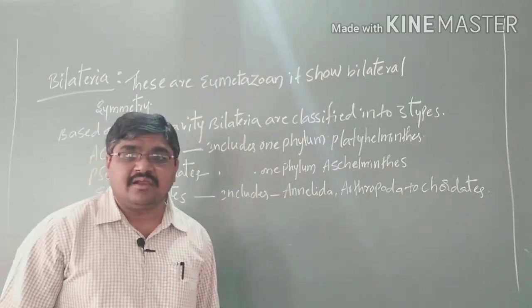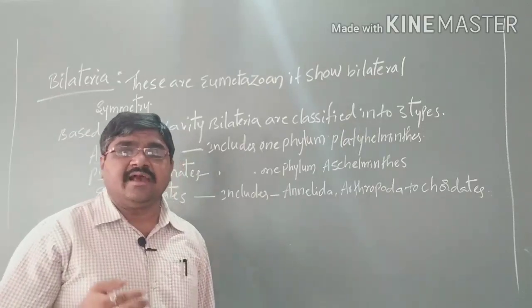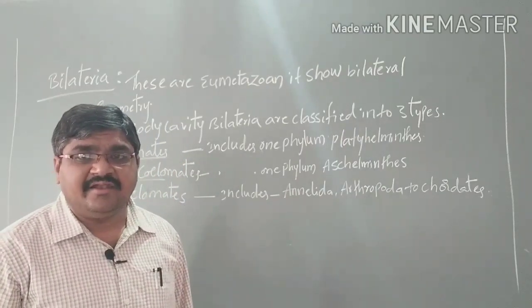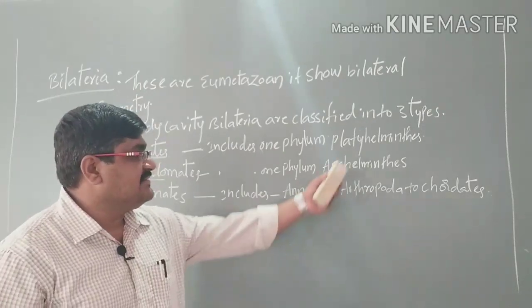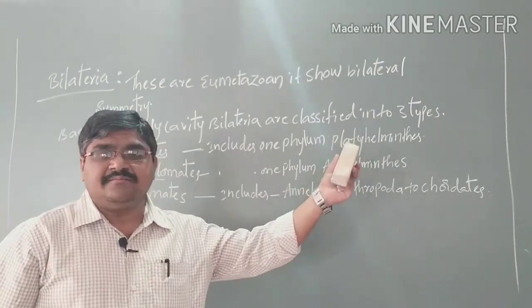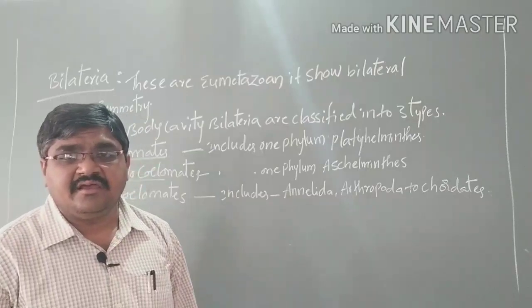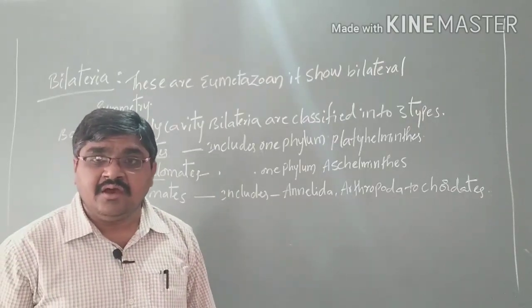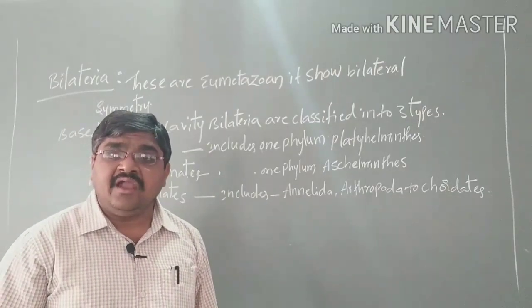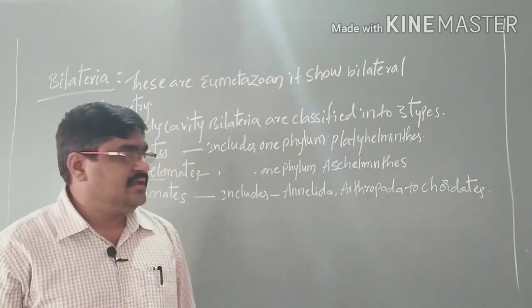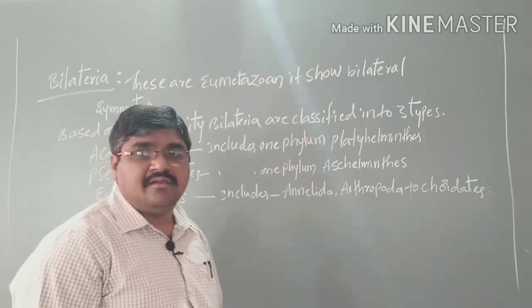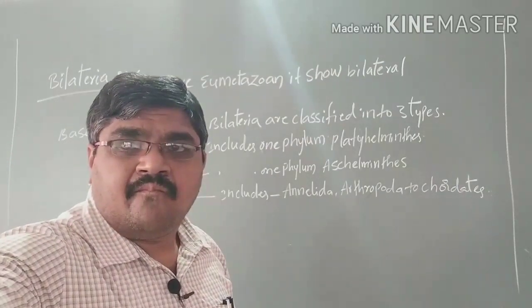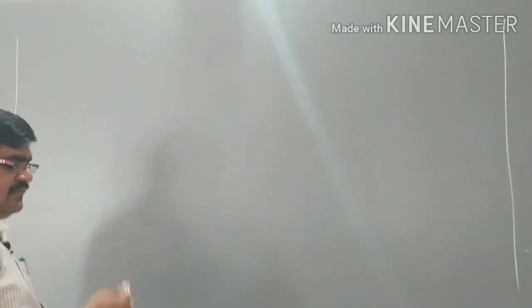Bilateral means when you cut the organism in only one vertical plane, we get two identical halves. An example is Platyhelminthes. Bilateral symmetry is absent in Echinodermata and a few molluscans. We will now discuss them one by one, starting with the acoelomates.